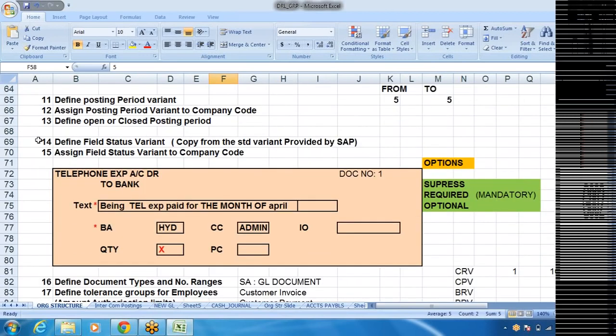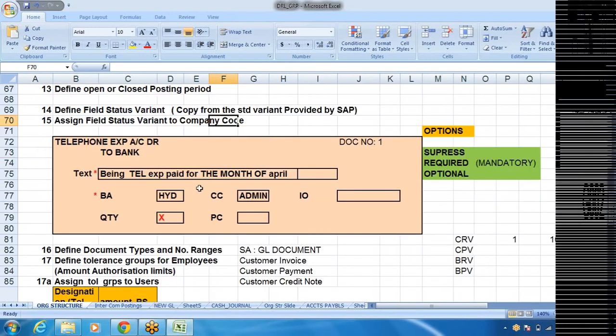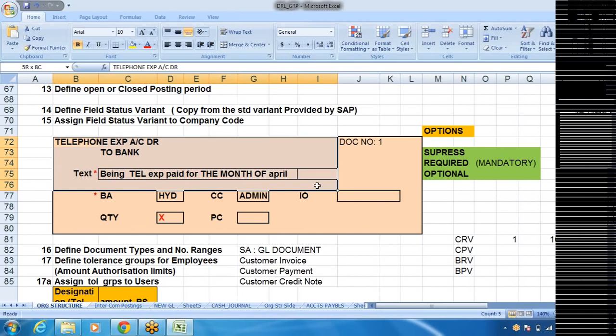And then coming to step number 14 and 15, define field status variant and assign field status variant to company code. So 14 and 15 are interlinked to each other. Say for example, I'm posting an accounting entry, telephone expenses account debit to bank. So a document number we are posting on a particular date, being telephone expenses paid for the month of April. This is the text, and up to here this is sufficient in fact.